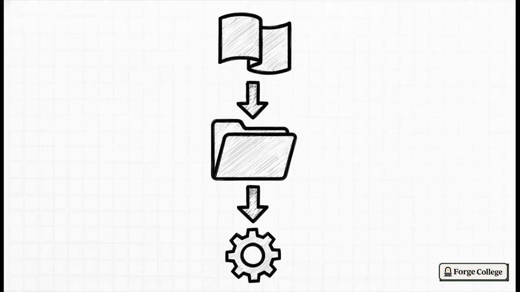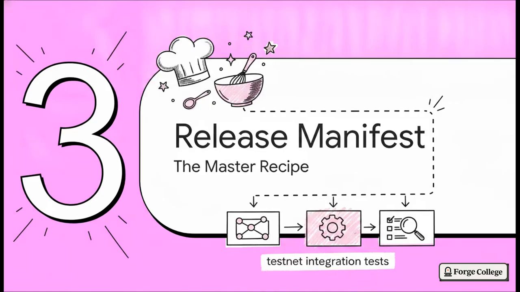To keep all these variables from turning into a chaotic mess, we use a strict precedence order. Command line flags override environment variables, and environment variables override runtime defaults. This is absolutely crucial because it makes debugging deterministic. If your dApp suddenly connects to the wrong network, you just follow this exact chain of command to trace the rogue value. Moving right along to Section 3, the release manifest.